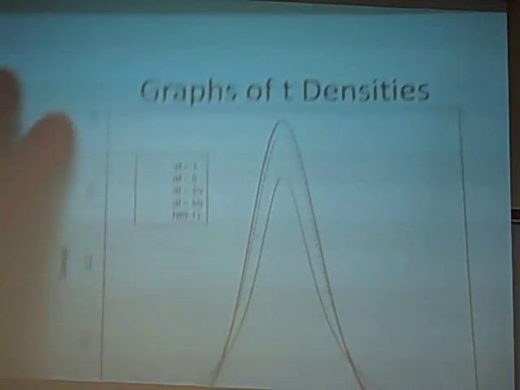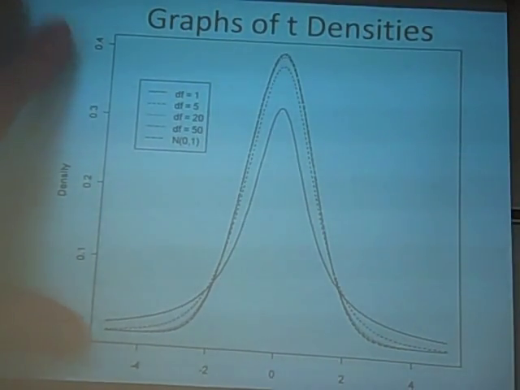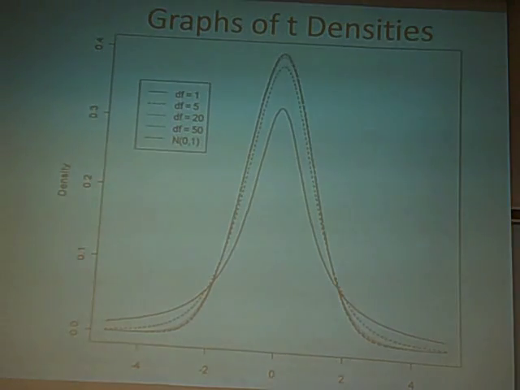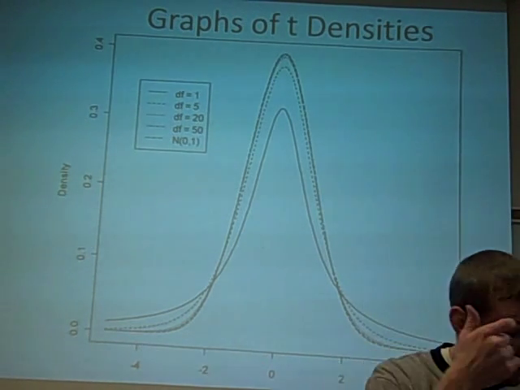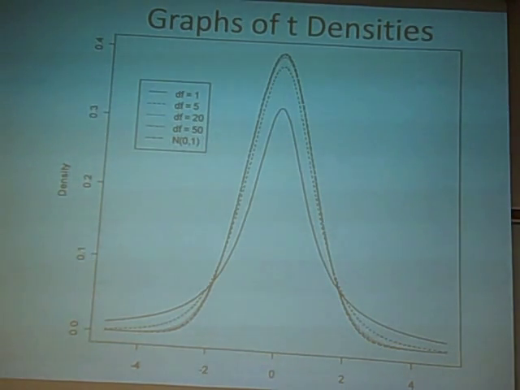In this picture I've got a normal 0, 1, so a Z, and then a T with 1 degree of freedom, a T with 5 degrees of freedom, a T with 20 degrees of freedom, and a T with 50 degrees of freedom. So I've got 5 different density curves in this graph. Which one of these is the Z? It's hard to tell. It's the normal 0, 1.